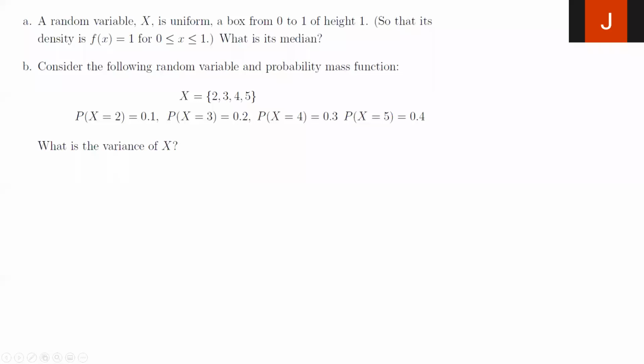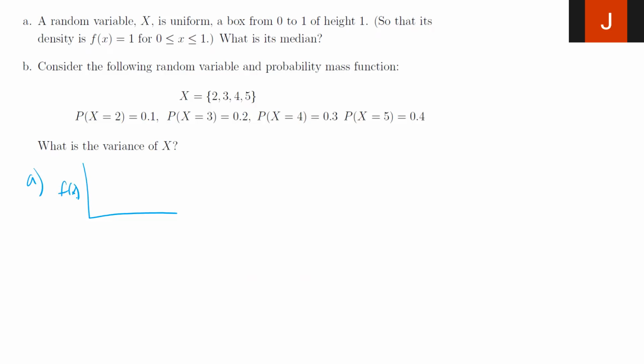In this problem, we have a random variable x, and it's given that it's a uniform random variable. So the box from 0 to 1 of height of 1. So the density function is f of x equals 1 for x greater than or equal to 0, less than or equal to 1. What is the beta? Okay, so this problem is very simple, right? Look at A. You have a PDF.